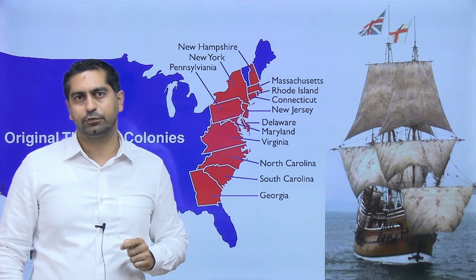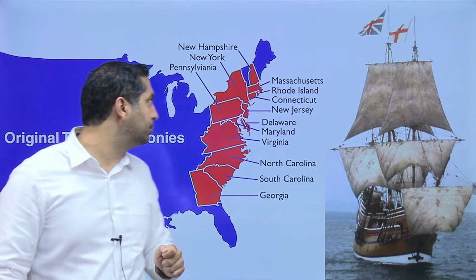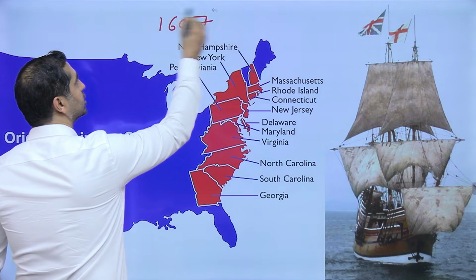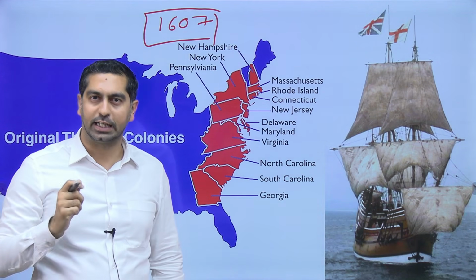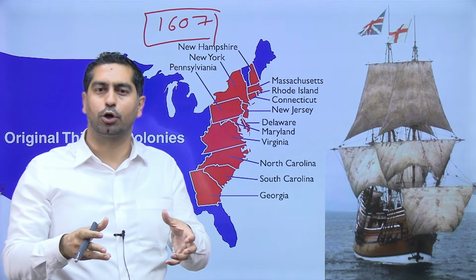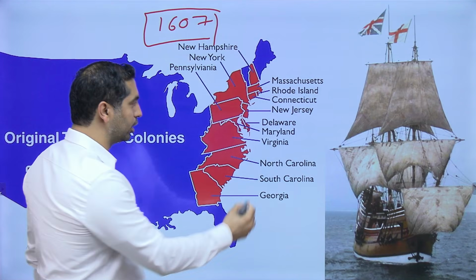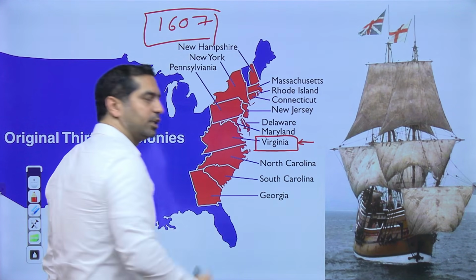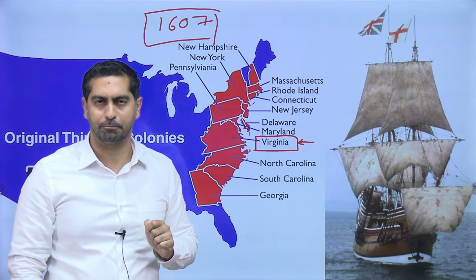The first of these colonies was the Jamestown Colony. It was established in 1607. It is the same colony, Jamestown, that eventually developed into the colony of Virginia. So this was the first American colony, established in 1607.